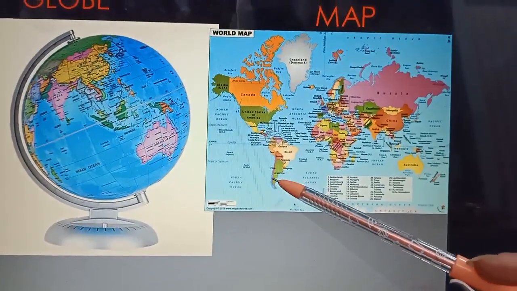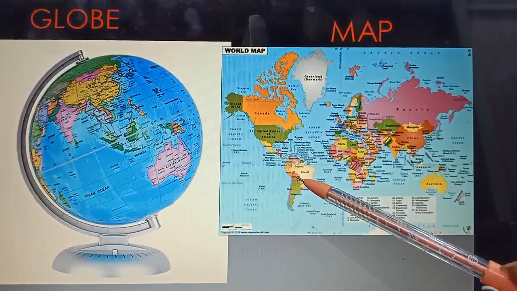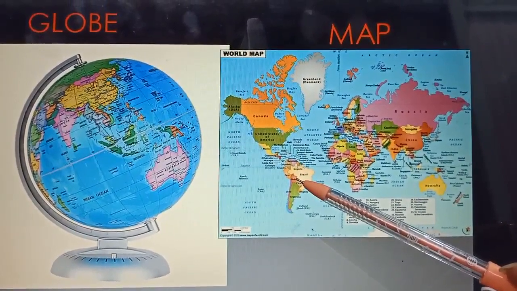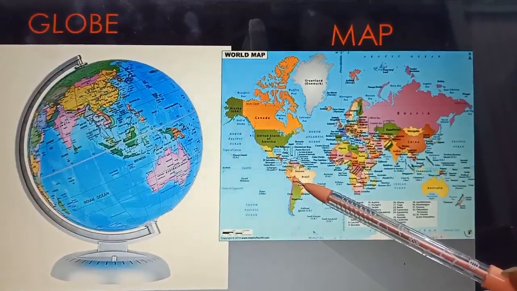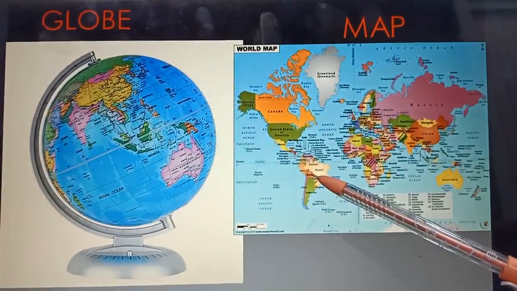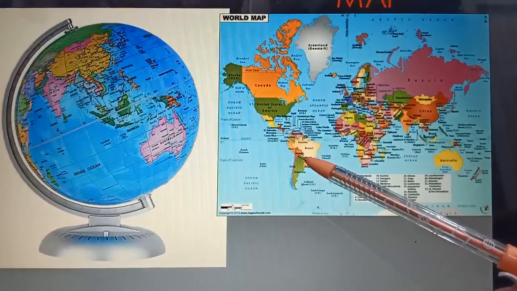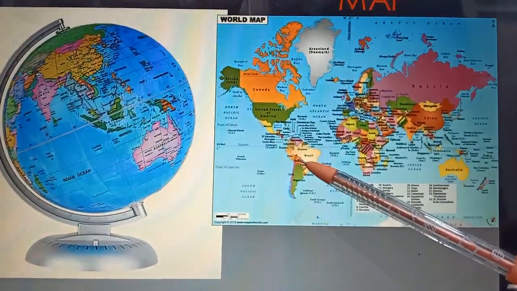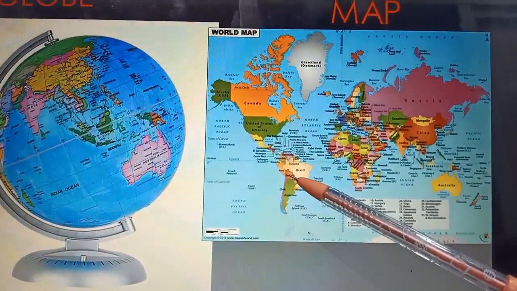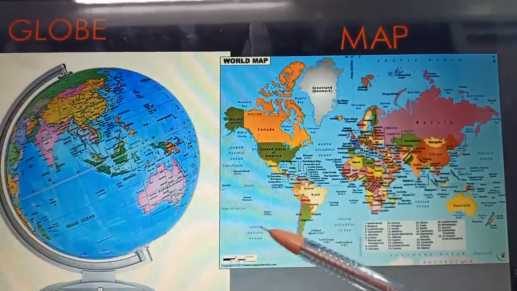This is a paper version of a map. Maps may show visible features such as rivers and lakes, forests, buildings and roads. They may also show things that cannot be seen, such as boundaries and temperatures. A map displayed on a round surface is called a globe.